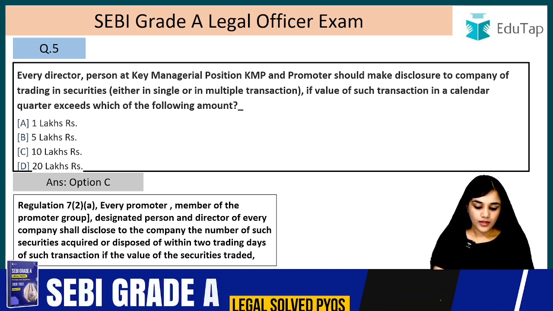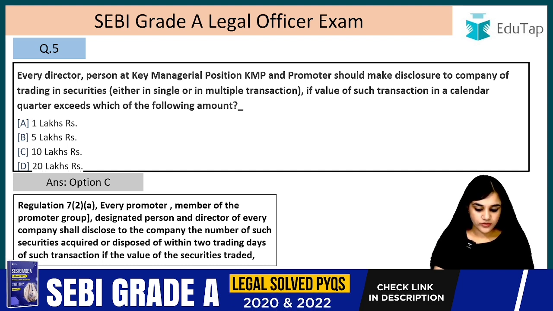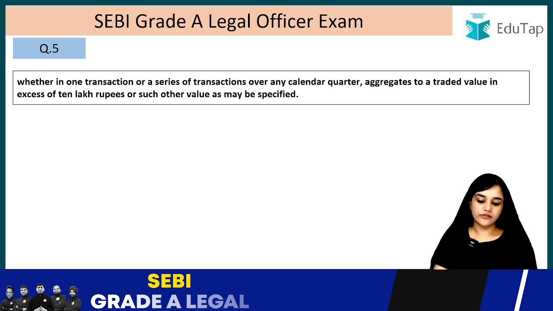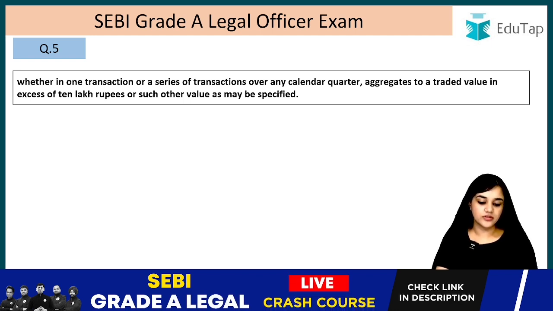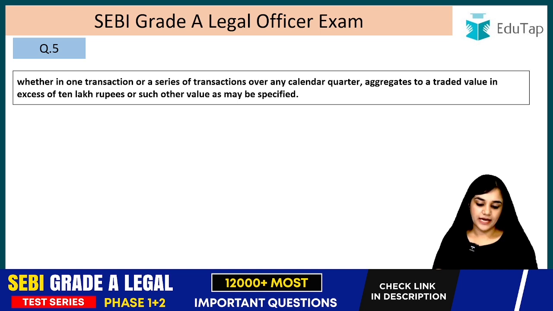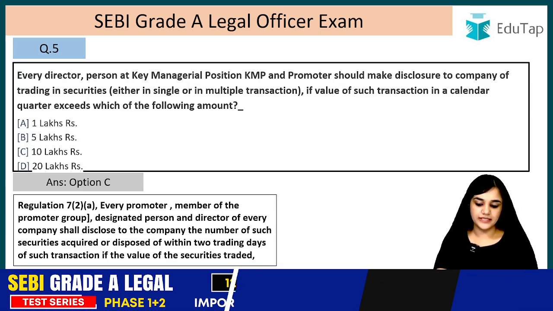So they will disclose within 2 trading days of such transaction if the value of the securities traded, whether in one transaction or series of transactions over any calendar quarter, aggregates to a traded value in excess of 10 lakh rupees, or such other value as may be specified. So the answer was option C, 10 lakhs.